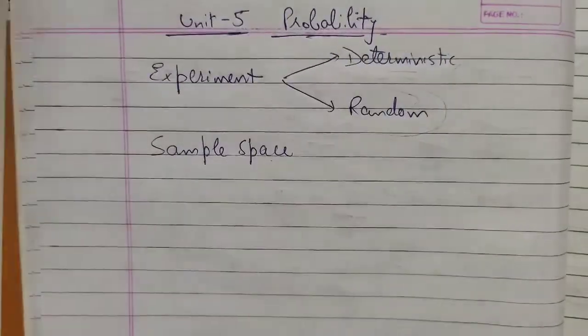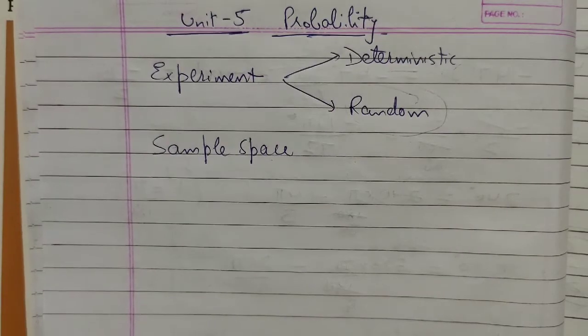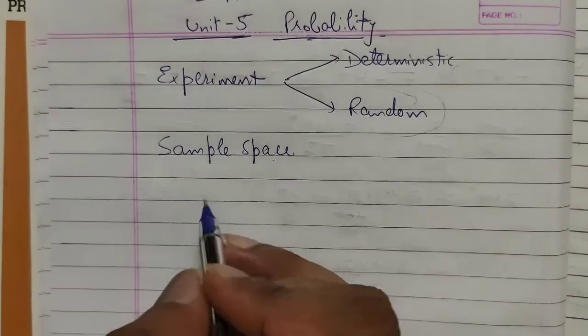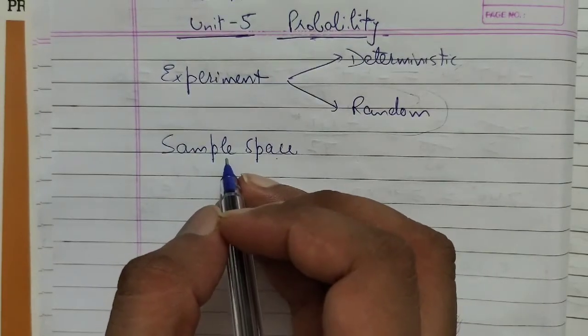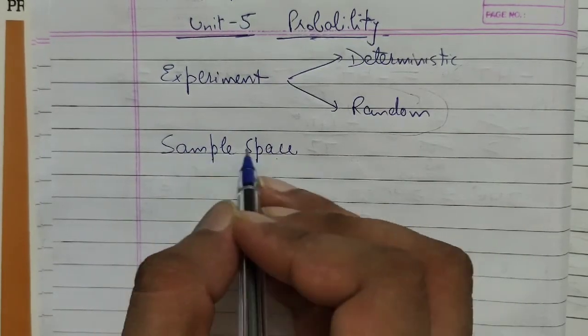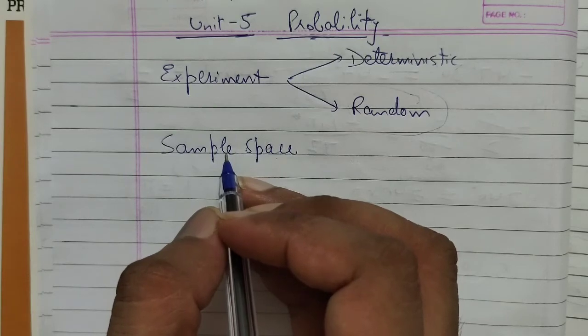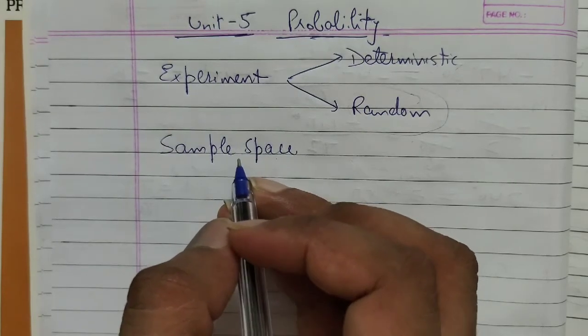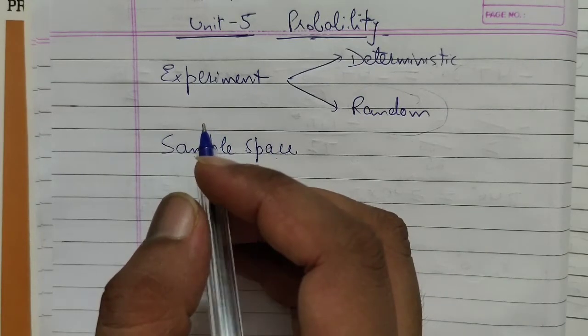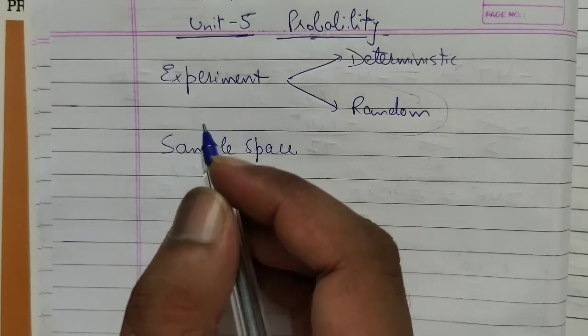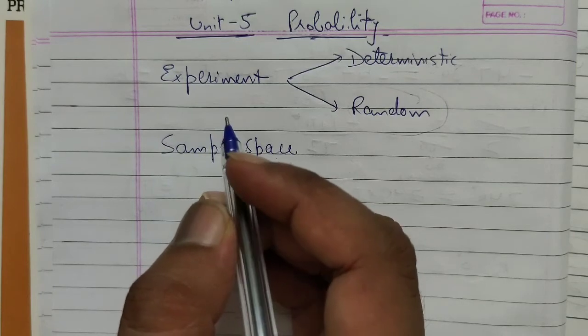Let's talk about another term, event. We'll discuss these things with the help of questions also. Let's take one more example of sample space. In a simultaneous toss of a coin and a die, suppose we throw a die and toss the coin together.